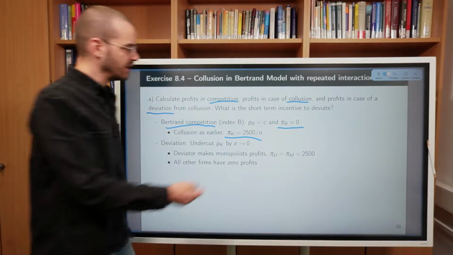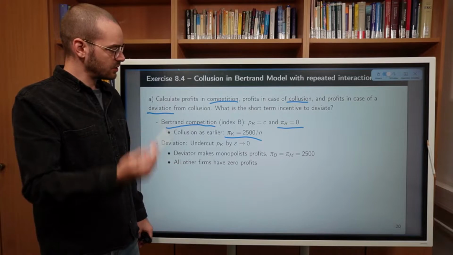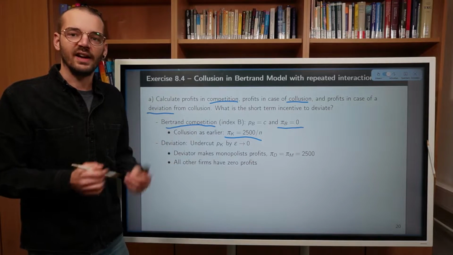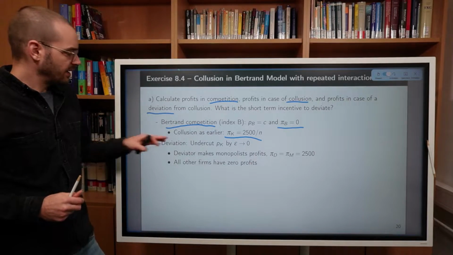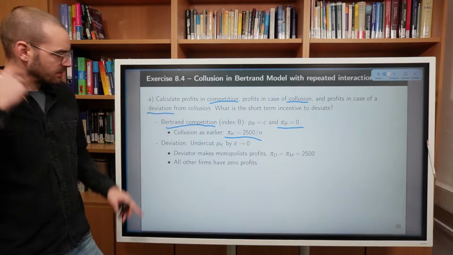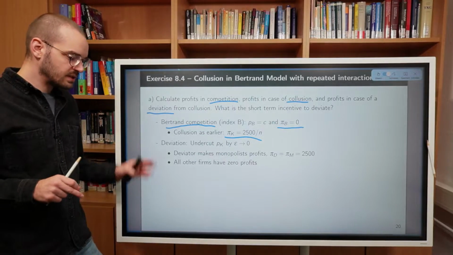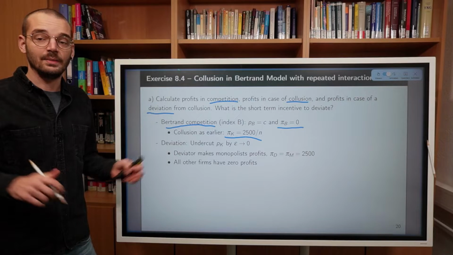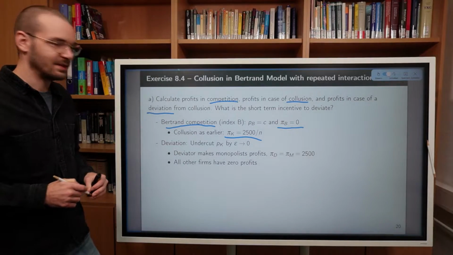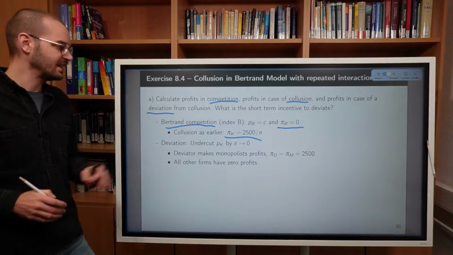So profits under collusion do not change at all. We still have the total profits of the monopolist, so 2,500, divided by the number of firms that participate in the cartel. Now, profits under deviation become slightly different because the best response function in the Bertrand model is slightly different than it is in the Cournot model, right?